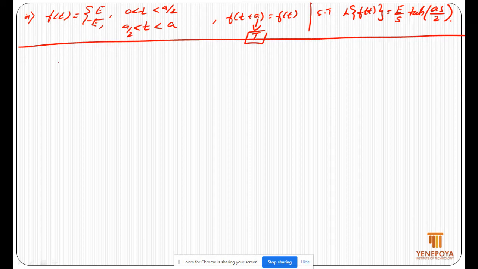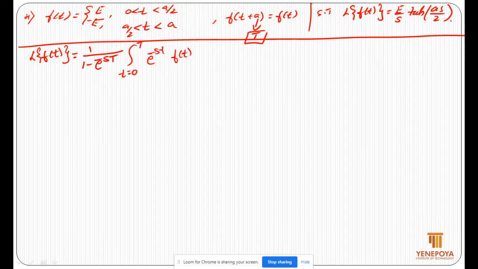First write the formula, that is Laplace transform of f of t for the periodic function: 1 by 1 minus e power minus s capital T, integration t is equal to 0 to capital T, e power minus st f of t dt.